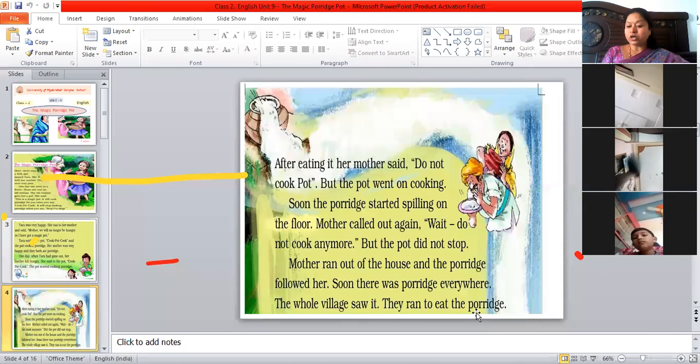They ran to eat porridge. So everybody in the village just came out. They ran after this porridge to eat the porridge.